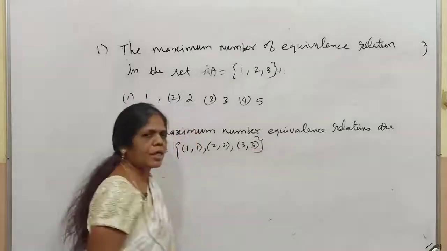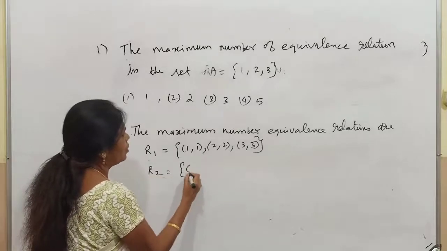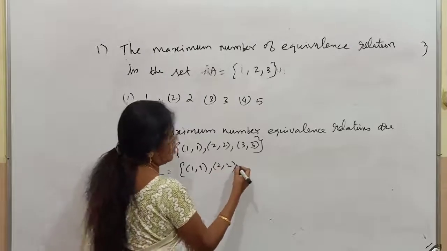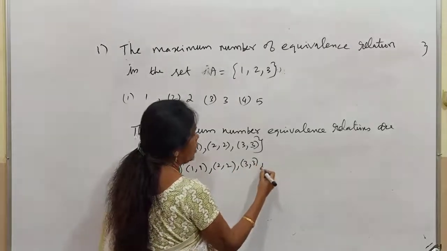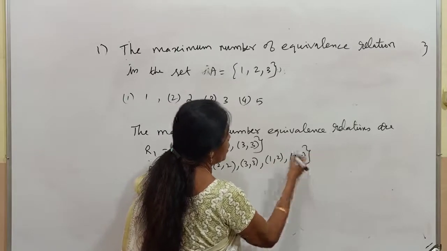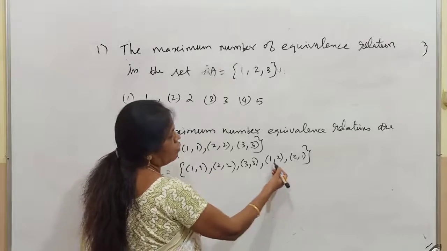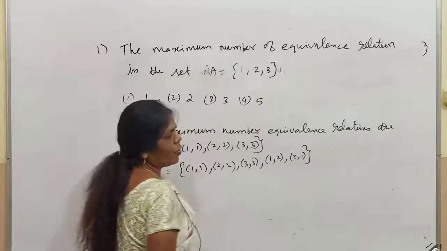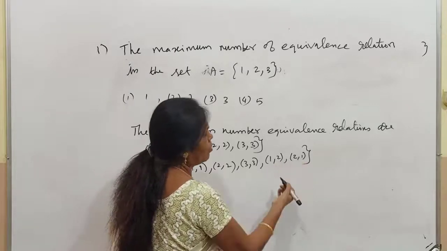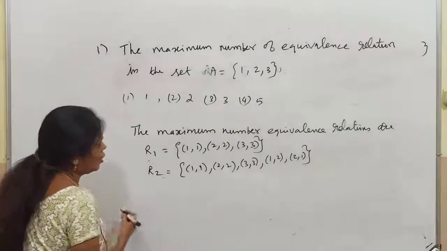It is fully related to KCET problems. R2: now listen, (1,1) should be there, it is reflexive. You know that all these 3 will come. Next we are going for (1,2) and (2,1). Symmetric means (1,2) is there and (2,1) is there, so it is symmetric. (1,2) belongs to R, (2,1) belongs to R, (1,1) also belongs to R. Therefore it is another equivalence relation.